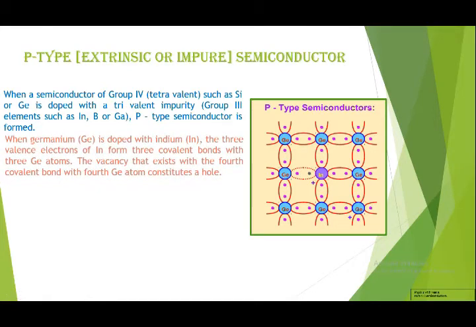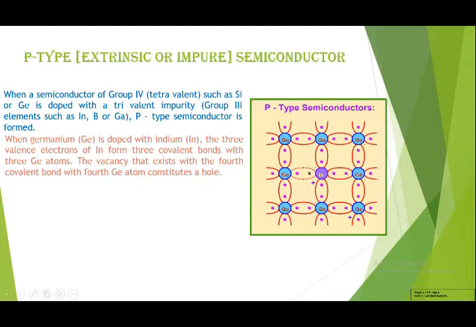For example, when germanium is doped with indium, germanium is a +4 group element and indium is a +3 group element.